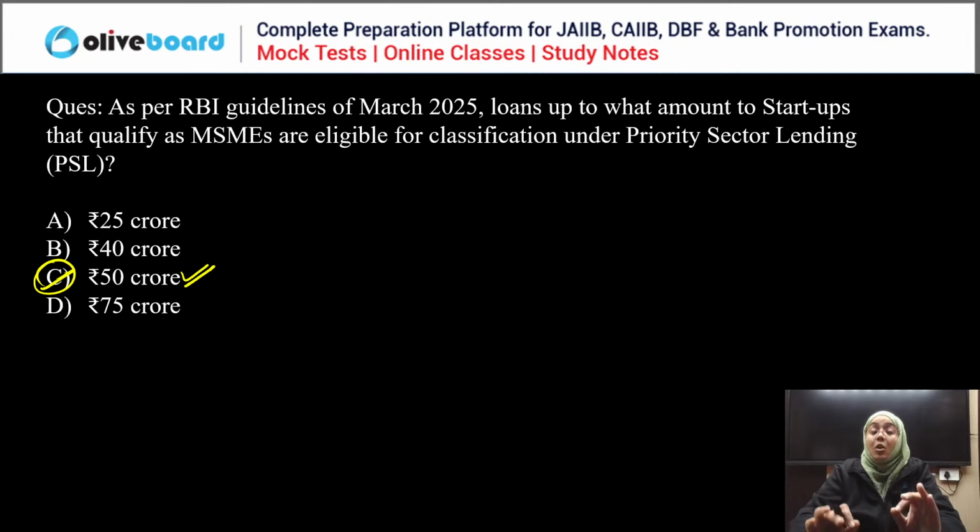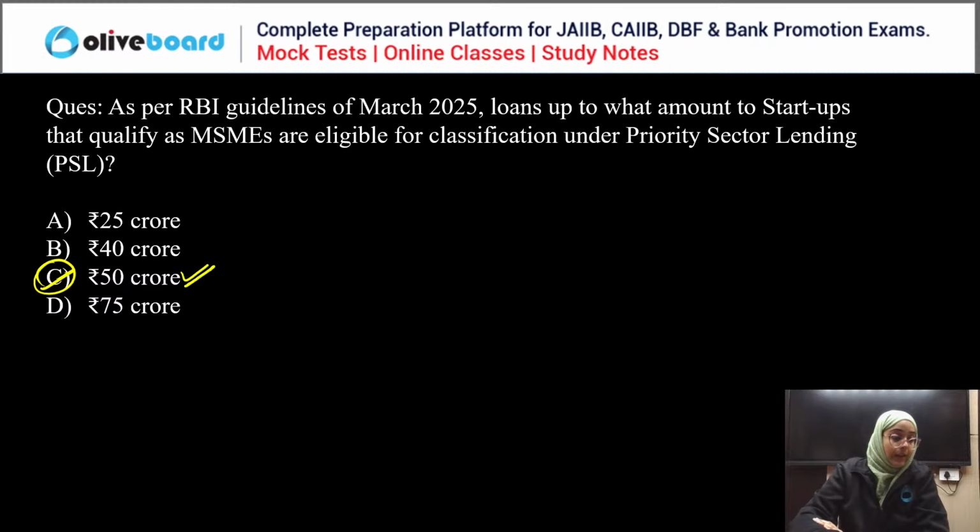Very important, all the March 2025 updates. There were at least three questions in the IEFS examination from priority sector lending. Because it is a common chapter in IEFS and PPB, in PPB you will find more questions on it. You need to revise the updated priority sector lending targets, everyone.